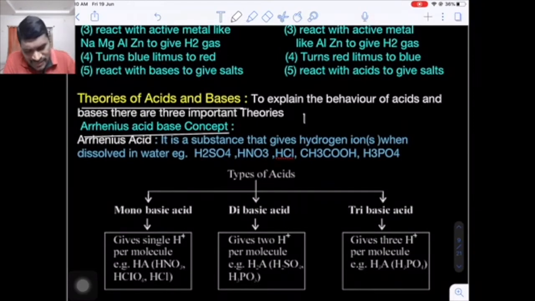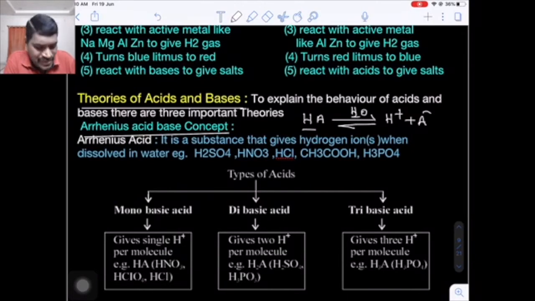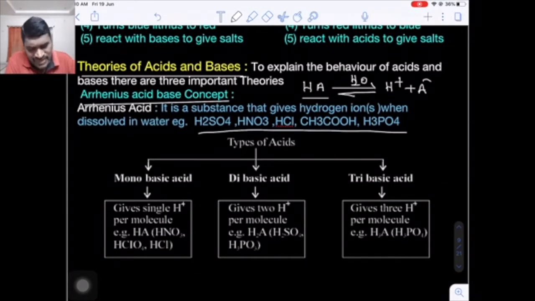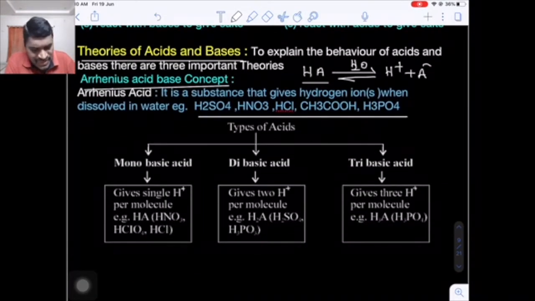The general formula of an acid according to Arrhenius is HA. When acid HA is dissolved in water, it produces hydrogen ions, H+. Such a compound is called an acid. Examples: hydrochloric acid, sulfuric acid, nitric acid, acetic acid, phosphoric acid.